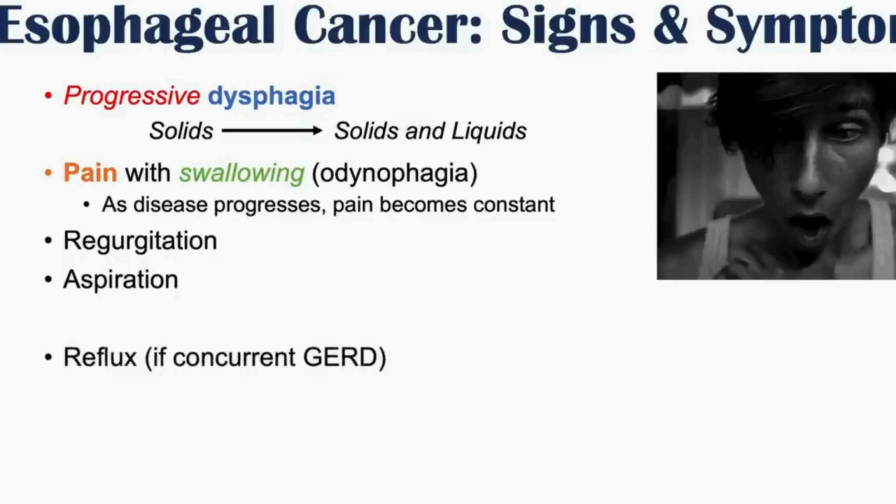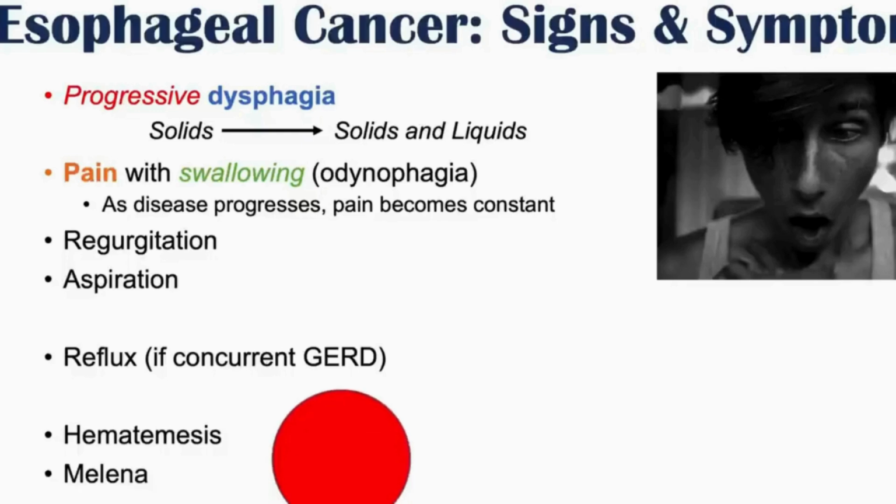And then because reflux, or gastroesophageal reflux disease, is a common risk factor for getting adenocarcinoma, patients can often have a past history of chronic or long-standing reflux, or GERD. So they may have GERD symptoms as well. Hematemesis can also occur in these patients, so vomiting up of blood.